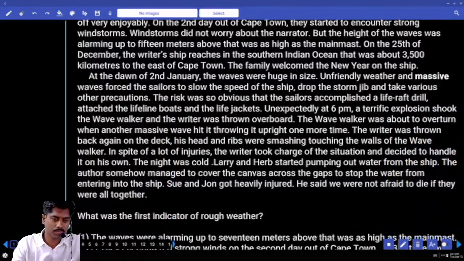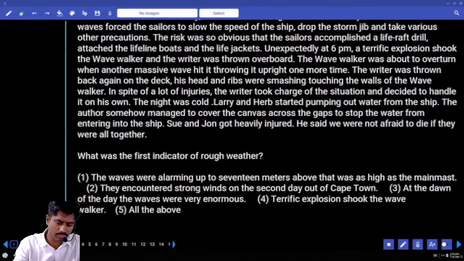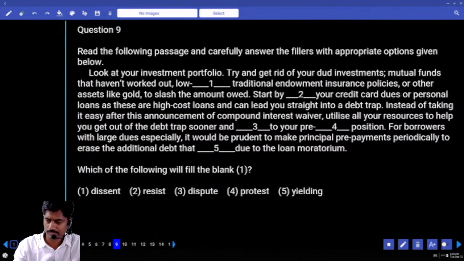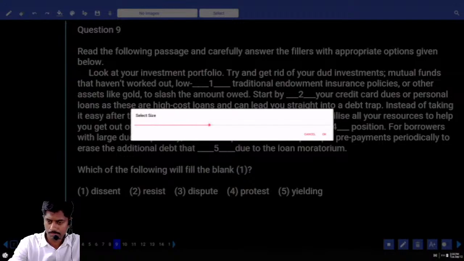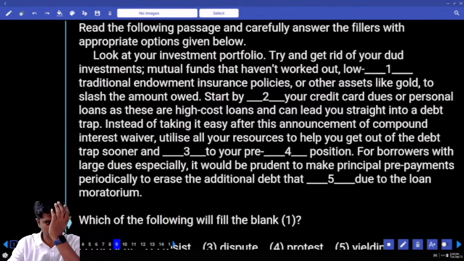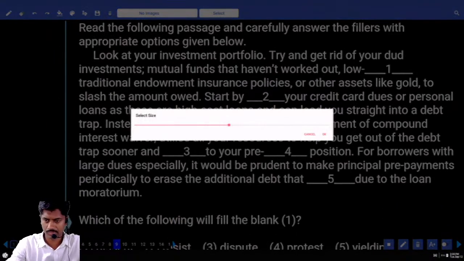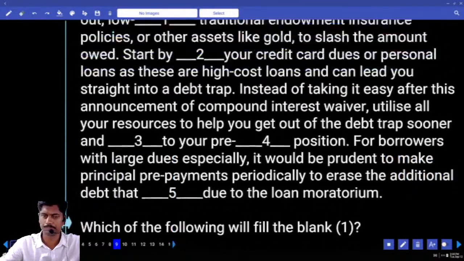We will do the comprehension as a last section. We'll start with the second section. Second section is cloze test. We need to fill in the blanks of the passage with the help of given options.